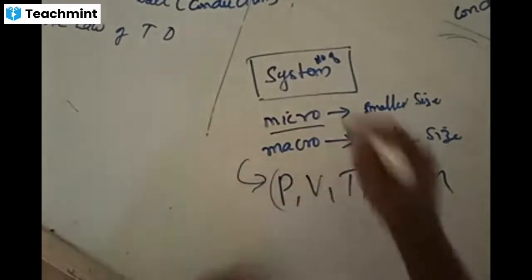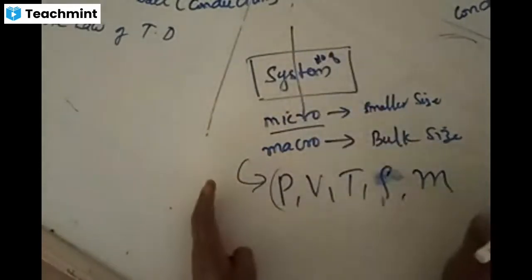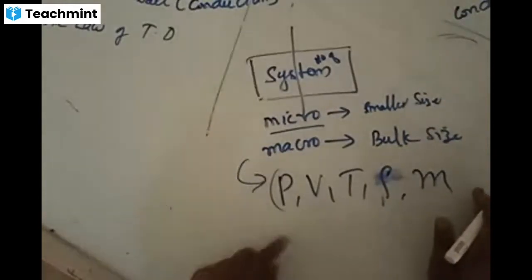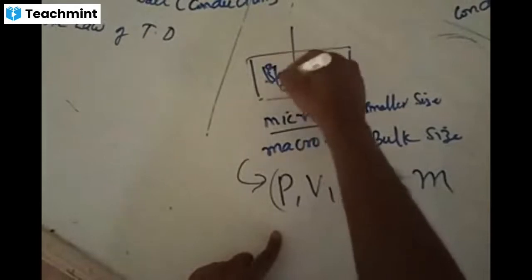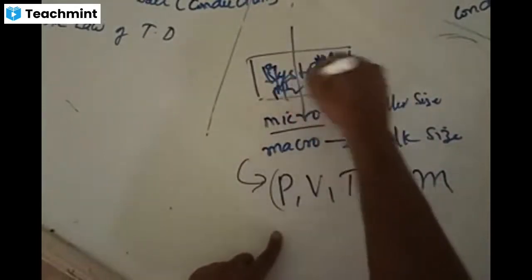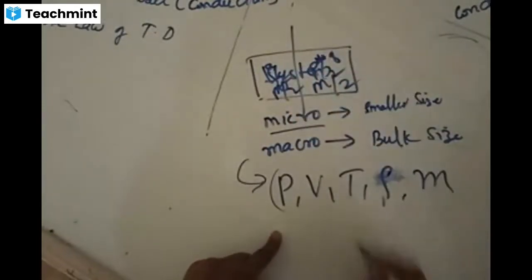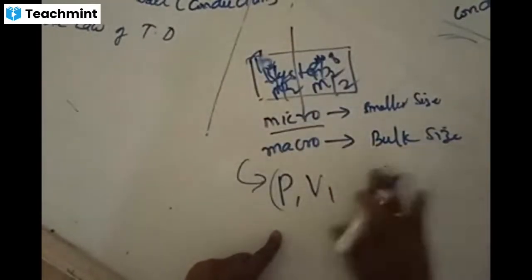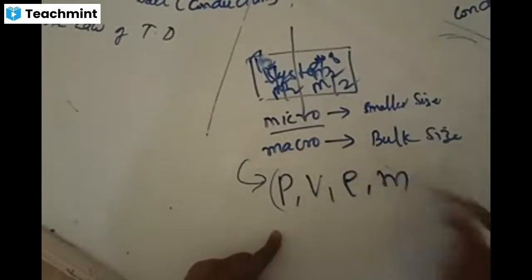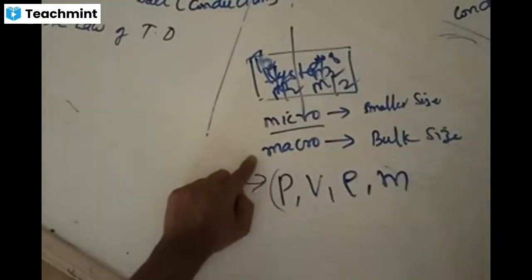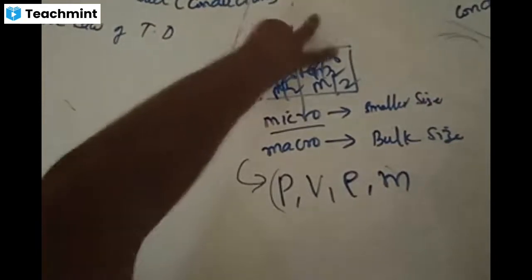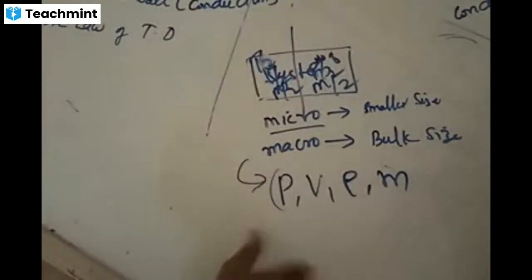Actually, if you divide any system into two halves, these are also divided into two parts. If you divide this system into two equal parts, pressure also divides into two equal parts. Mass also divides into two equal parts. Temperature remains constant, so I should not include temperature here. How to identify macroscopic? If you divide the system into two equal parts and the parameter also divides into two equal parts, then it is called macroscopic.